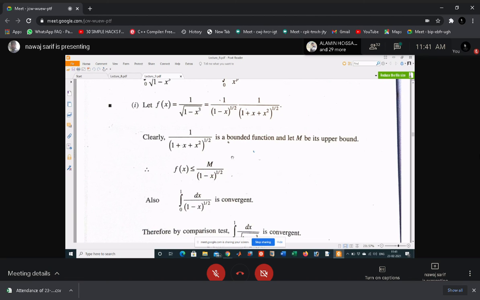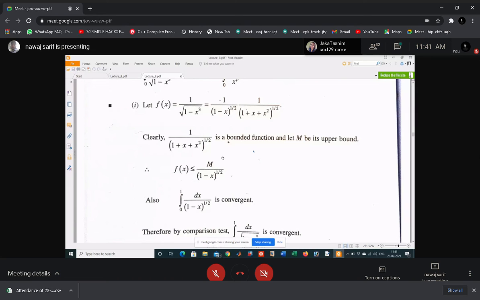If you know the property of this function, then you can say the property about fx. What is the first comparison test? If fx is less than or equal to gx, then if the bigger function is convergent, the smaller function is also convergent. And if the smaller function is divergent, then the bigger function is divergent.